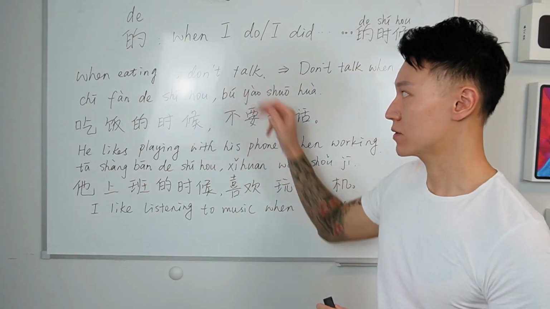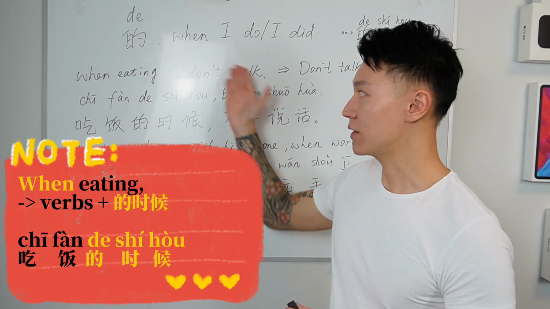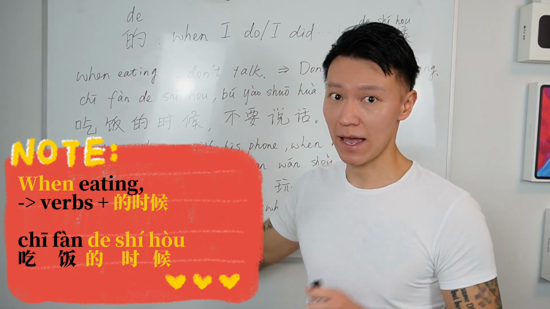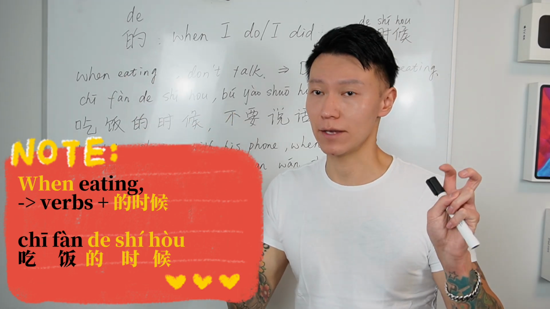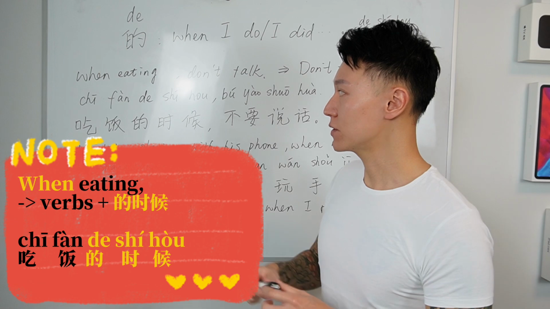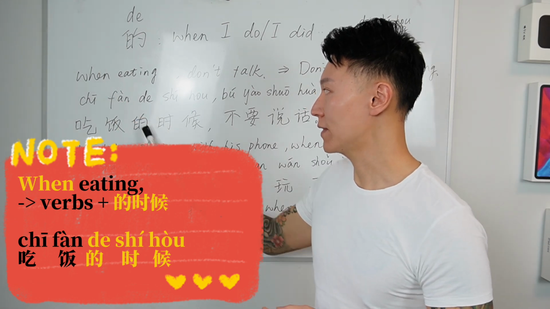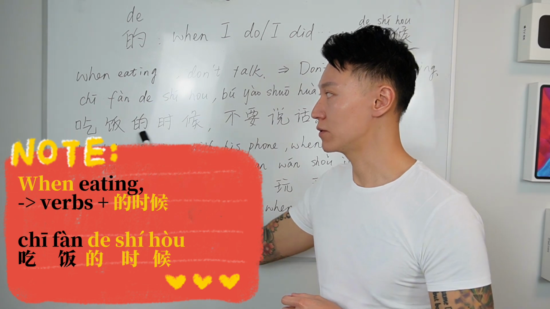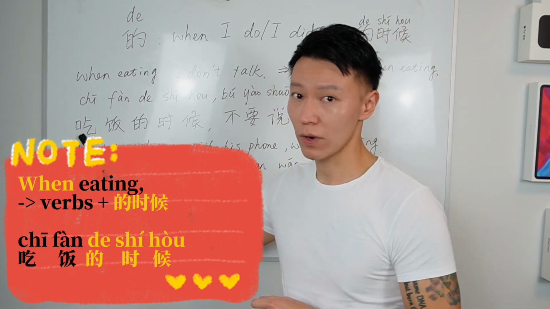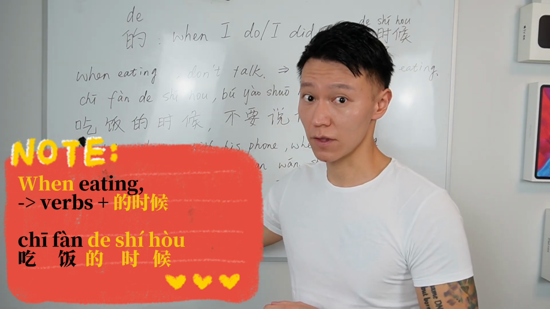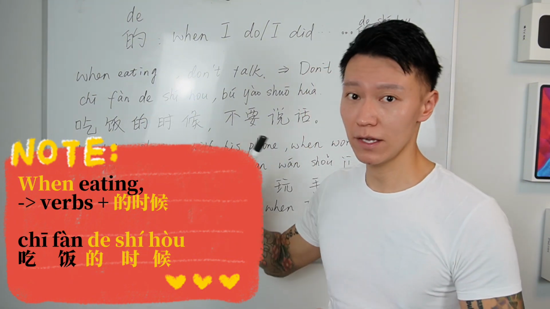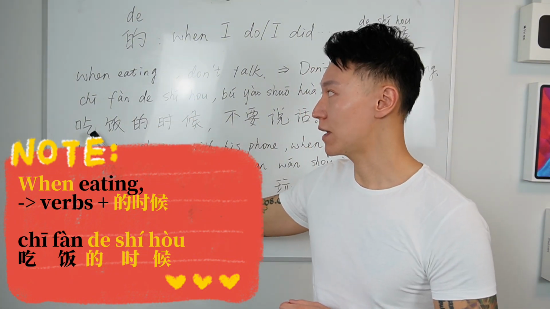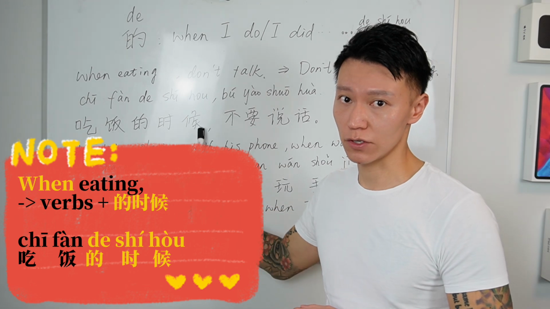When eating, don't talk. We can see in this English sentence, when eating actually expresses a time. So in Chinese, first we put when at the end of this structure. 的时候 should be put here, and then you put whatever you do in front of 的时候. Here we have eating, so 吃饭, then we have 吃饭的时候.